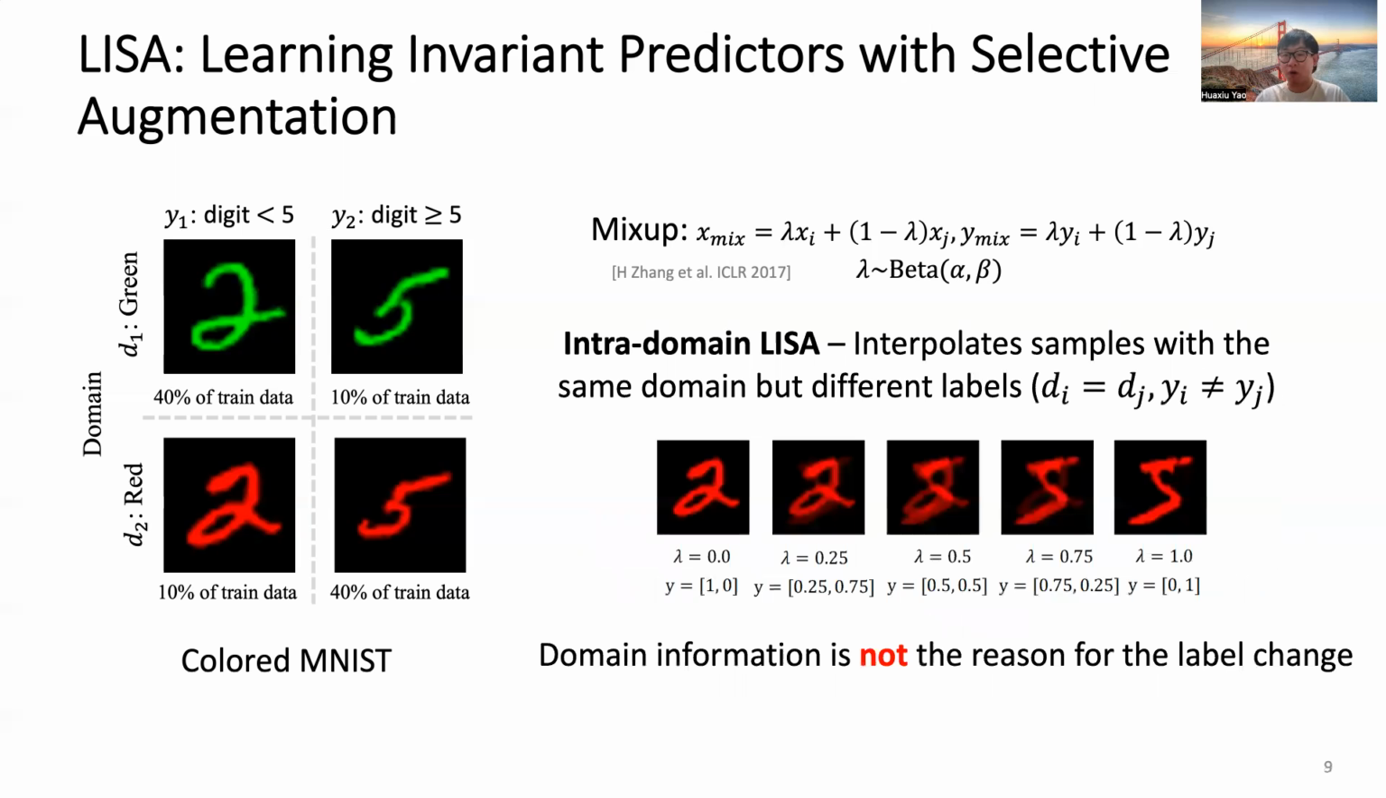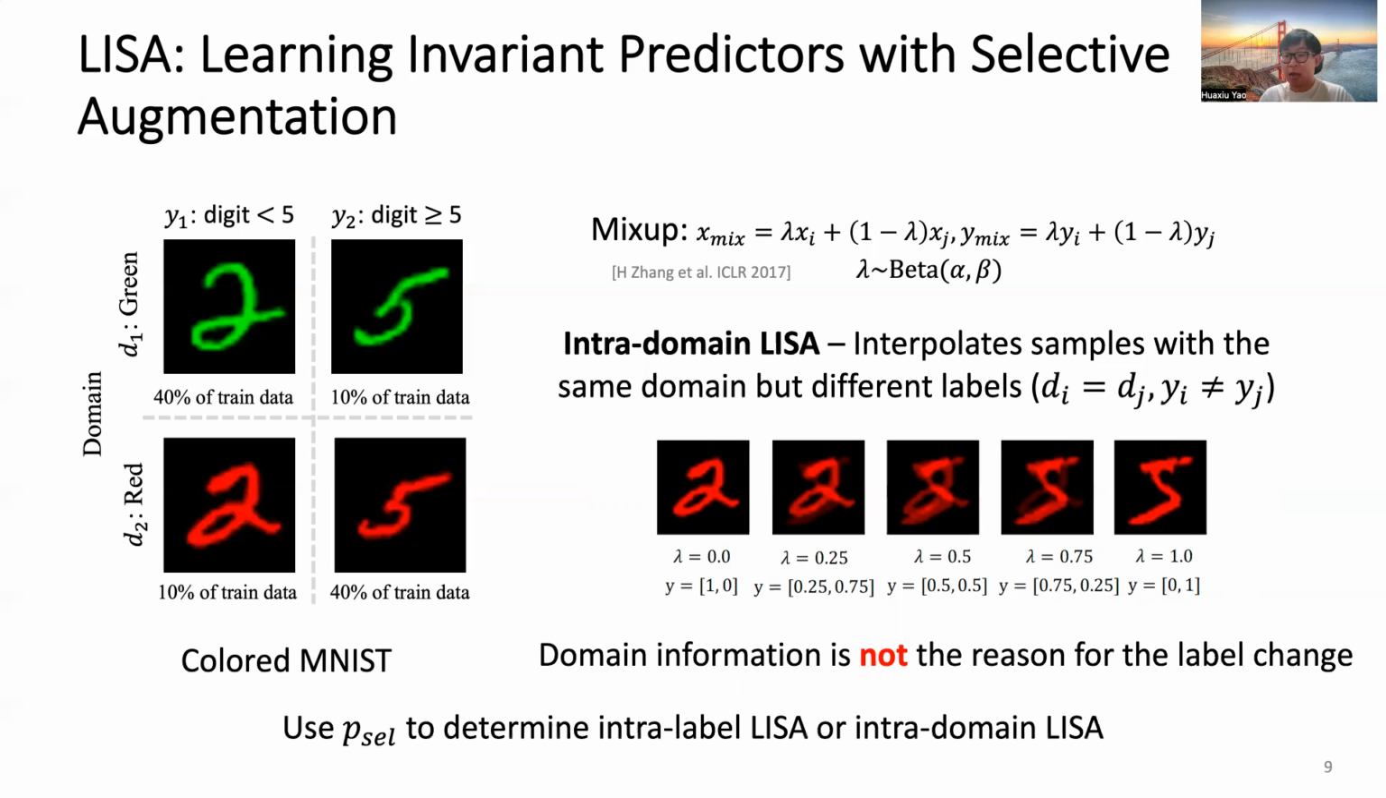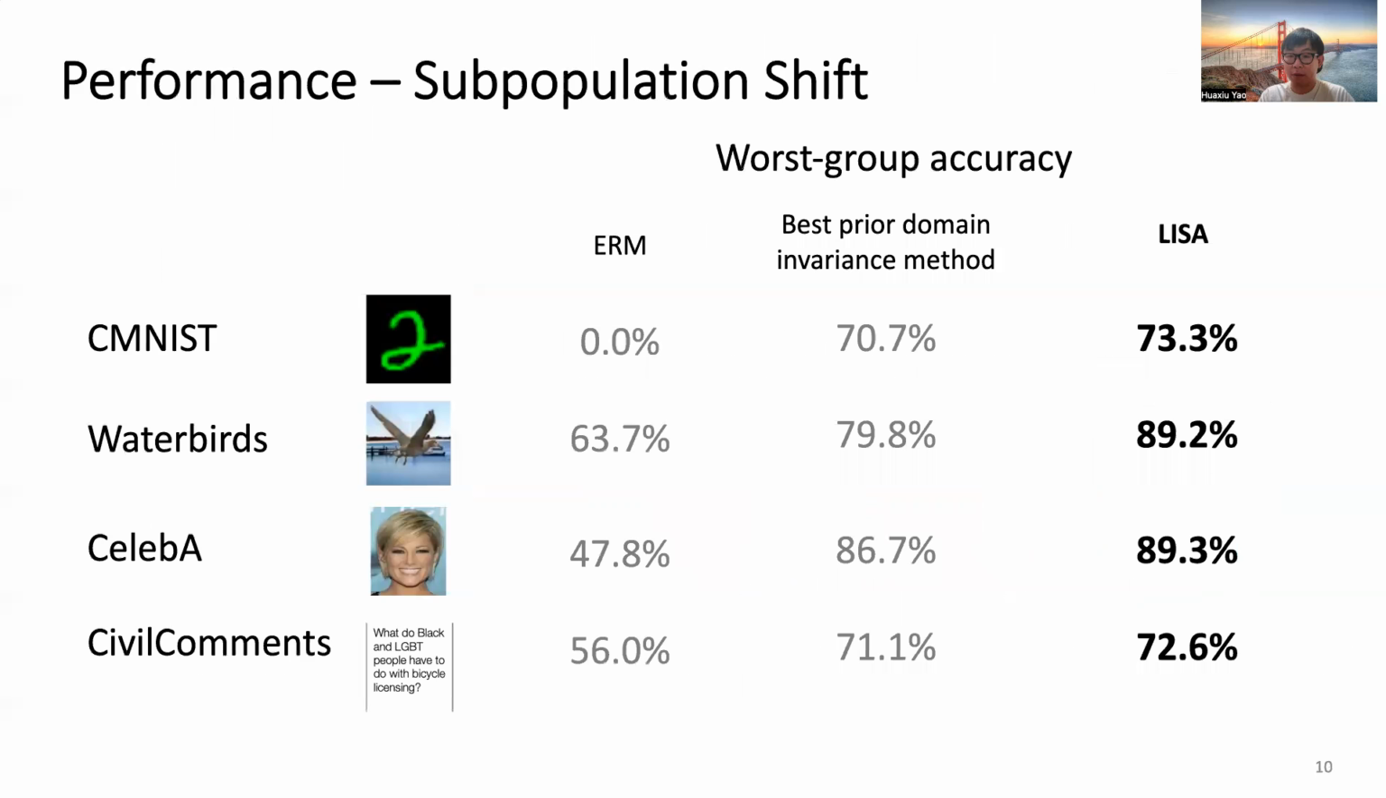Another variant is called intra-domain LISA. In intra-domain LISA, we interpolate examples with the same domain but different labels. Even if the digit changes from 2 to 5, as we can see in this figure, the domain information does not change. So the domain information is not the reason for the label change, and the model could also finally ignore this domain information, and we can capture the domain-invariant information. Finally, we use a hyperparameter p-select to determine when to use intra-label LISA and when to use intra-domain LISA.